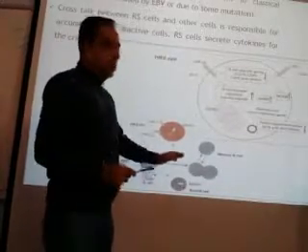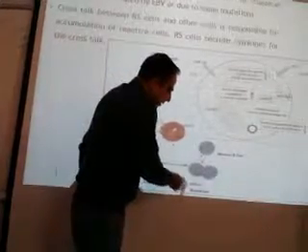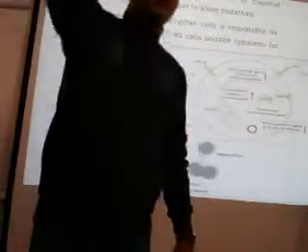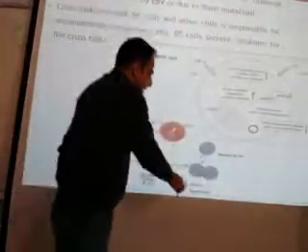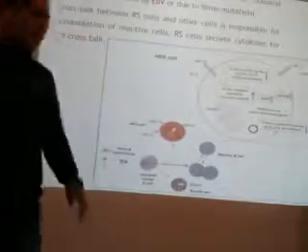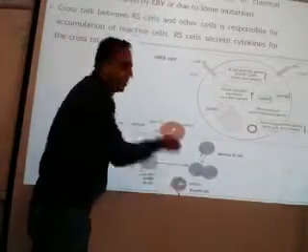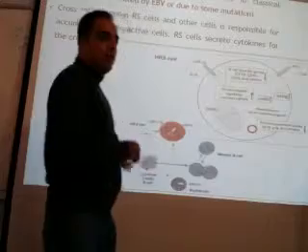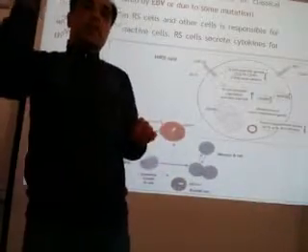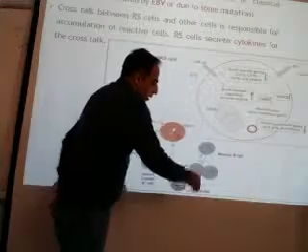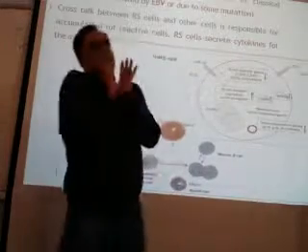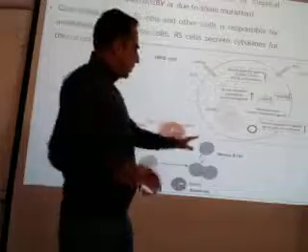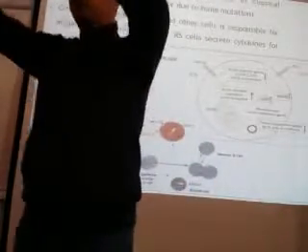Then this EBV can incorporate some of its genes within the nucleus, which is called the EBNA genes, EBNA1, EBNA2, like this. So the EBNA gene incorporates within the nucleus. It can give rise to Burkitt lymphoma. This is how EBV can give rise to Burkitt cells, because it incorporates its genes within the nucleus and disturbs the nucleus, in simple terms. So EBNA1 will give rise to Burkitt, and some of it can remain silent within the cell, like the memory B cell. It remains silent and doesn't do anything.